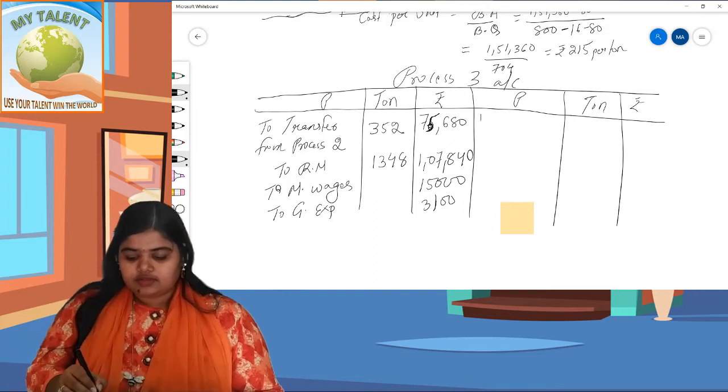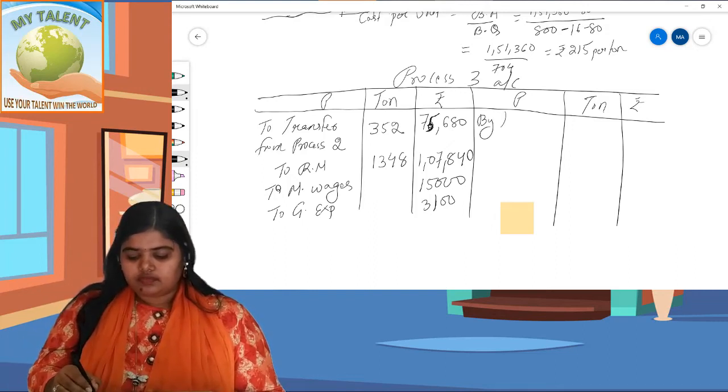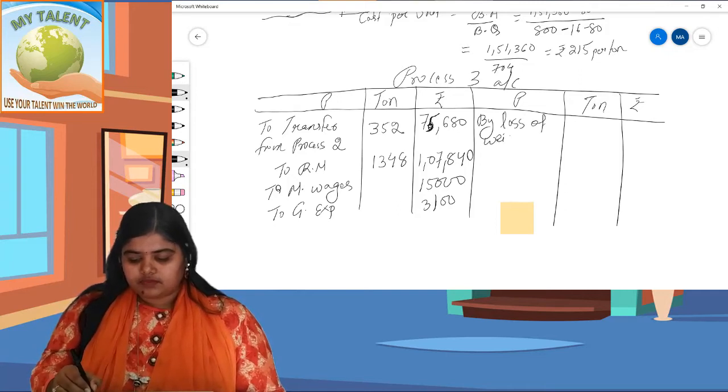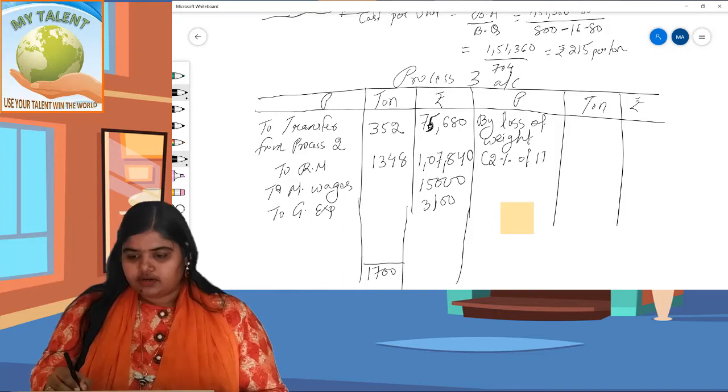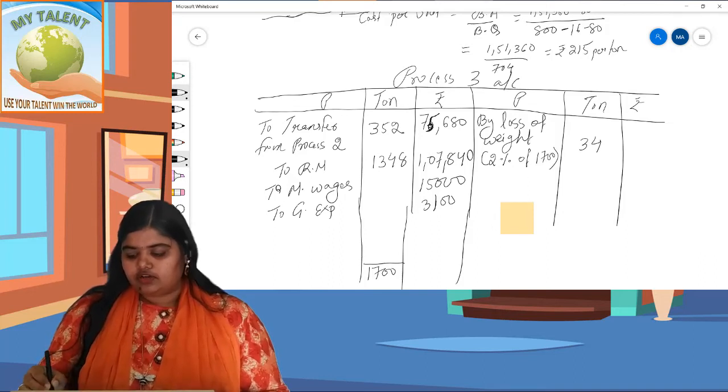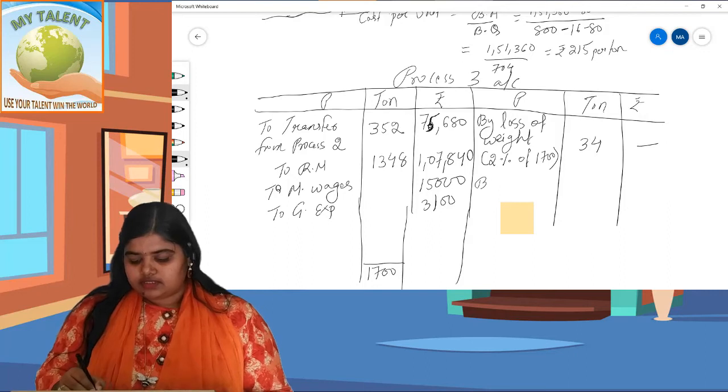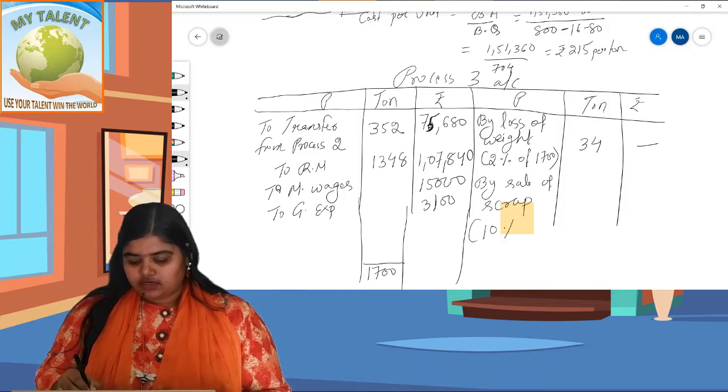Now credit side. By loss of weight, it is 2%. 2% of total, which comes to 1,700. 2% of 1,700, say it is 34. It will not be sold. Then by sale of scrap, it comes to 10%. 10% of say 1,700 comes to 170.